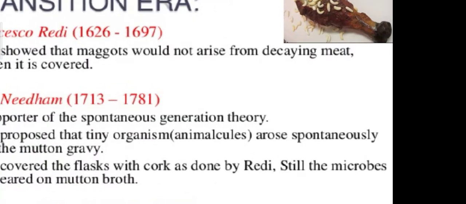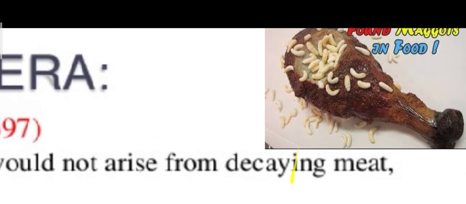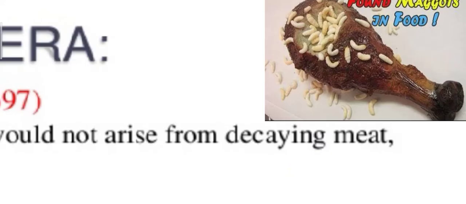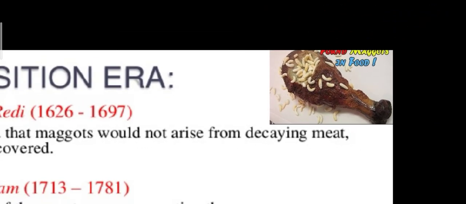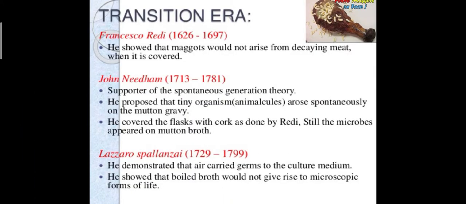Maggots, you can see in this picture, are legless larvae found in decaying meat. He showed that maggots do not arise spontaneously from decaying meat, but develop because of other organisms.